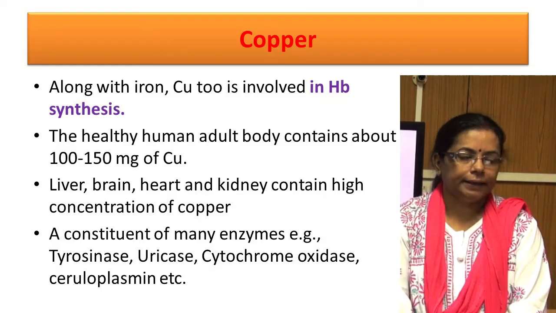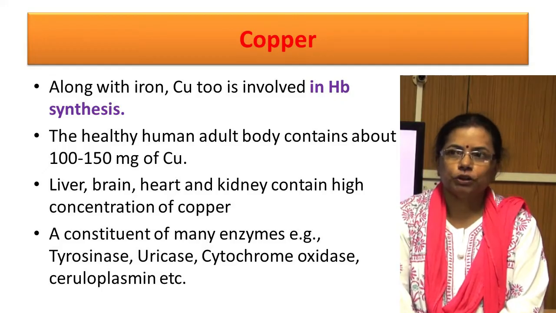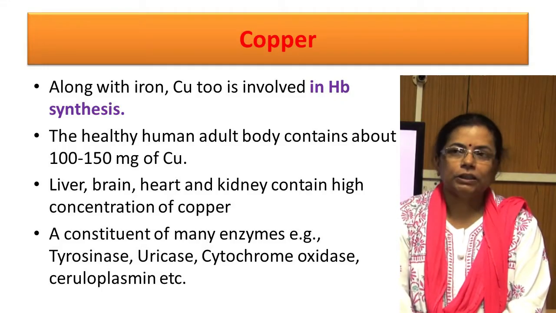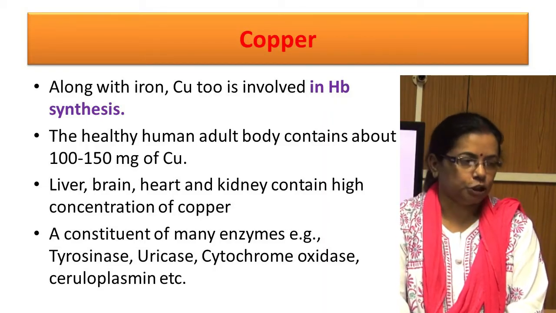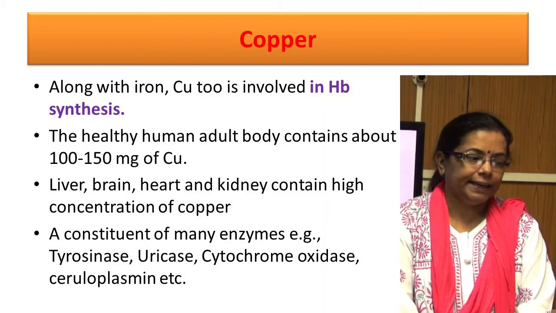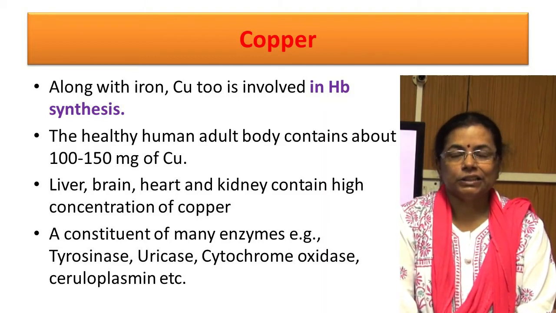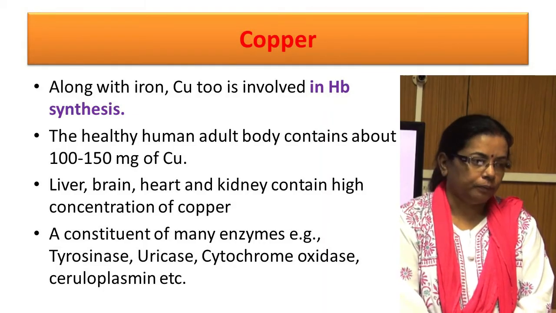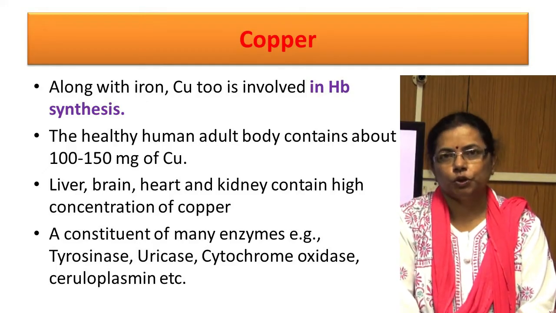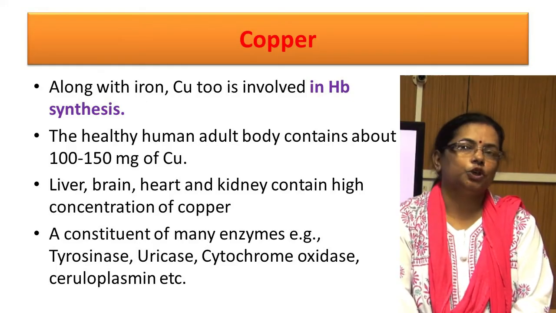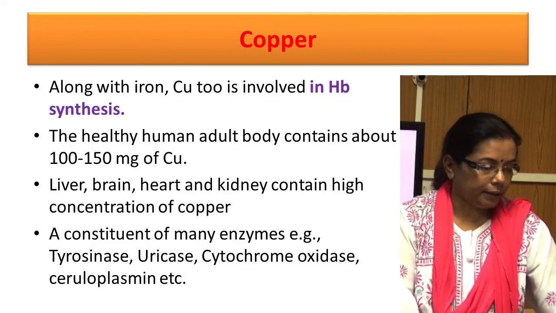Liver, brain, heart and kidney contain a high concentration of copper. It is a constituent of many enzymes. As a constituent of tyrosinase, it is involved in melanin formation. As a constituent of uricase, it is involved in purine metabolism. Cytochrome oxidase is involved in the electron transport chain. Ferroxidase 1, also known as ceruloplasmin, and ferroxidase 2 are involved in oxidation of ferrous iron to ferric iron, which is essential for the transport of iron in our body.